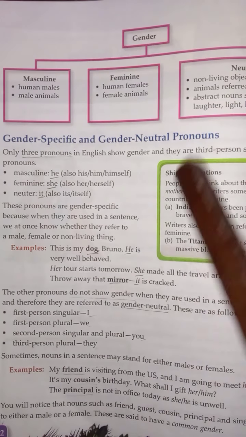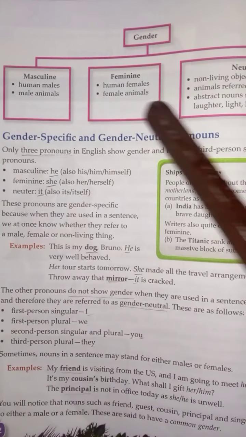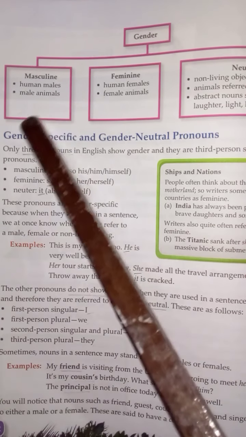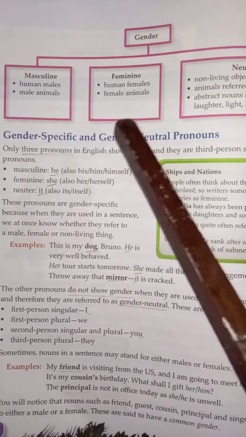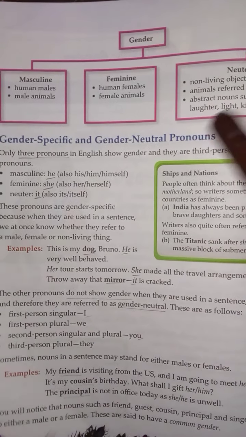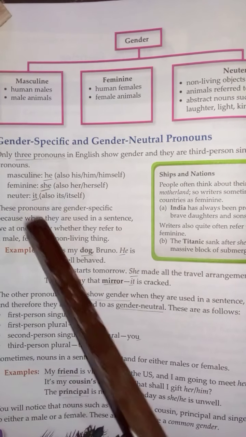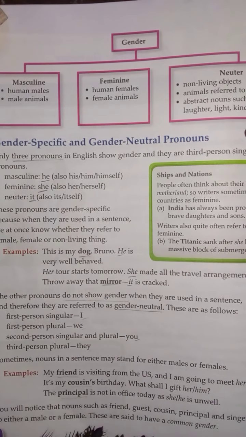So children, you'll see here about the gender. Gender is divided into three parts: masculine, feminine and neutral. Masculine, the male part: human males, male animals. Feminine: human females, female animals. Neutral: non-living things, non-living objects. Animals are referred to generally, and abstract nouns such as laughter and kindness.